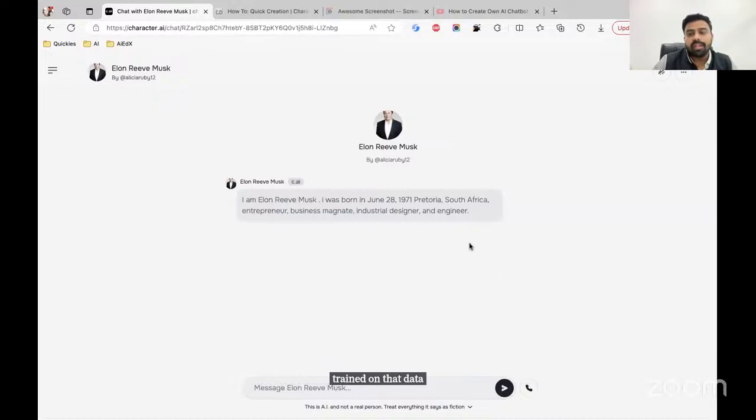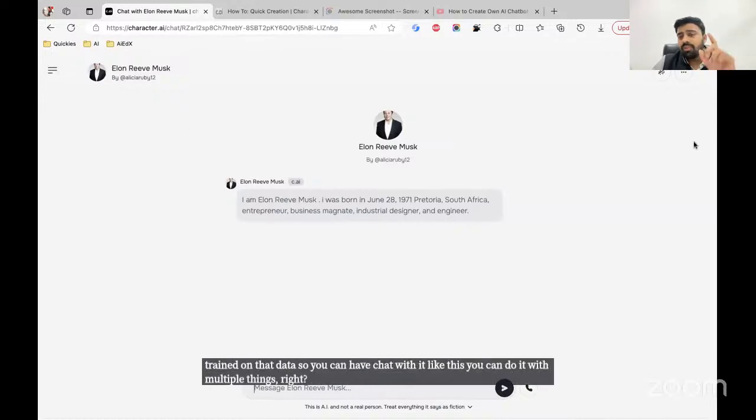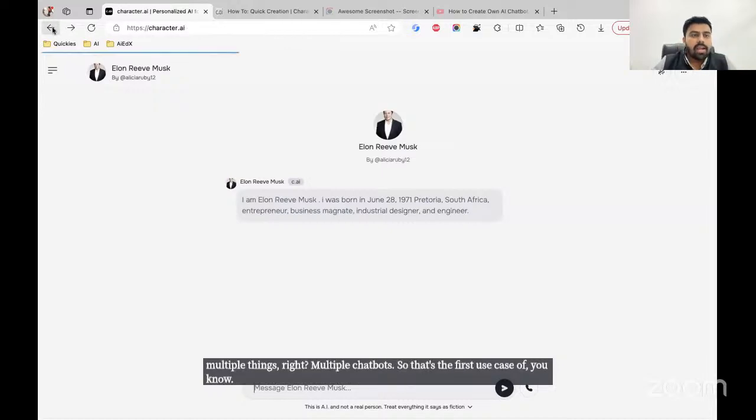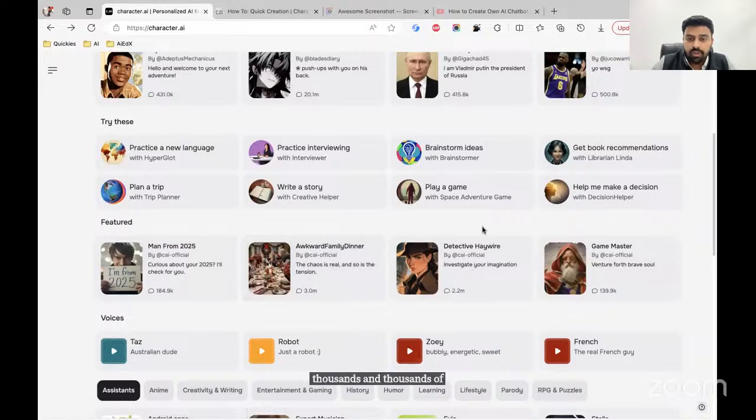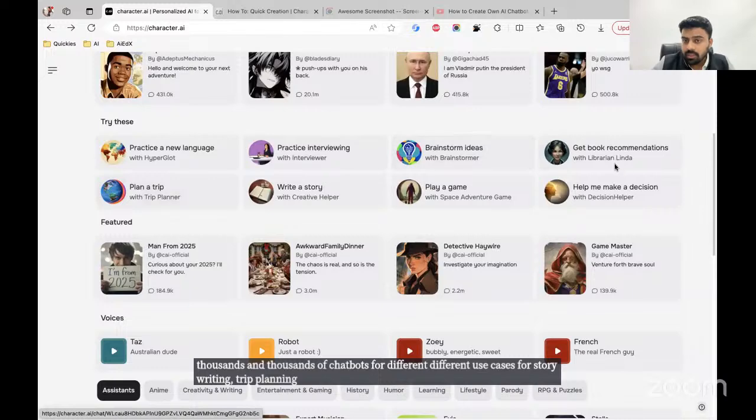So you can have a chat with it. Like this, you can do it with multiple chatbots. So that's the first use case of Character AI. You can chat with thousands and thousands of chatbots for different use cases: story writing, trip planning, interview practice, learning, brainstorming, whatnot.